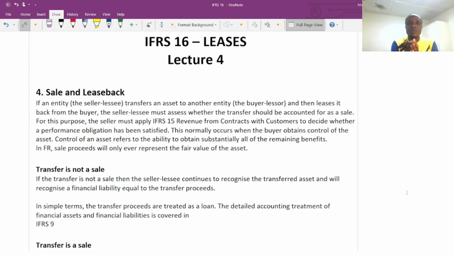For instance, I own a basketball team. I have my pitch where I train my players, and I also use the pitch to play matches. Now, due to some financial challenges, I decided to sell that particular pitch. But at some point after I have made the sale, I want to have the right to use that particular pitch again.